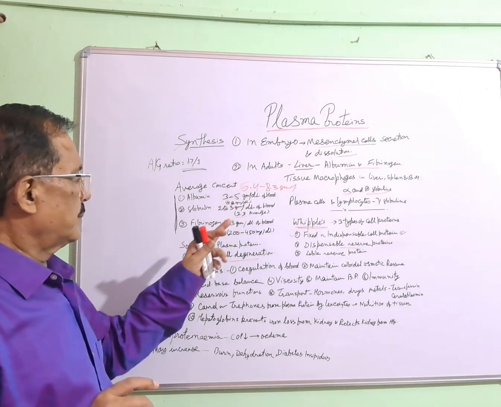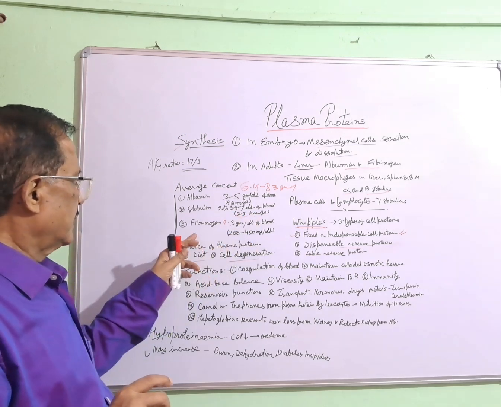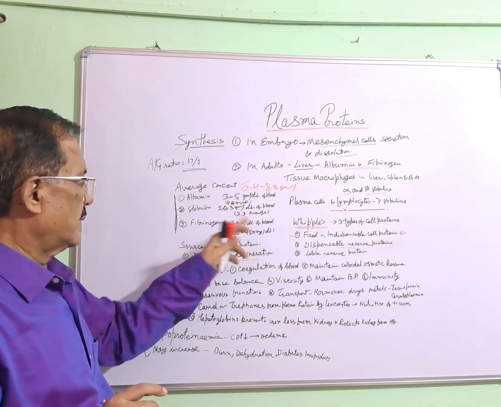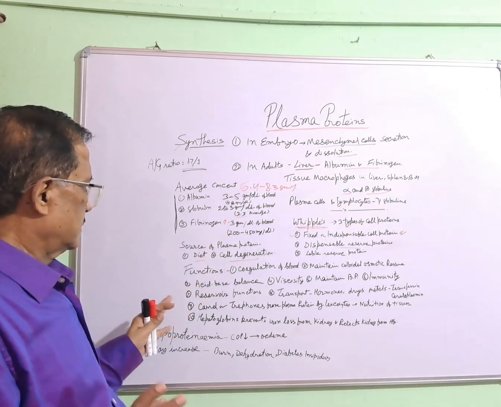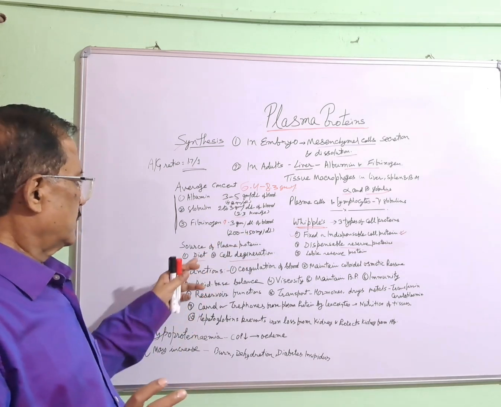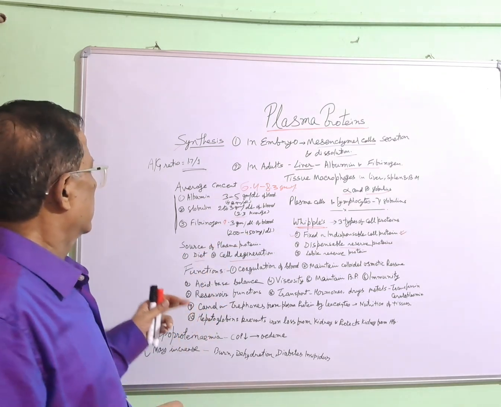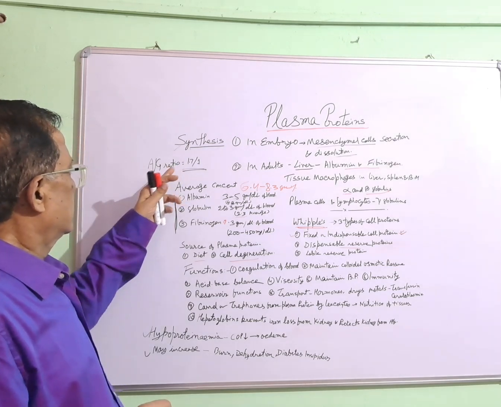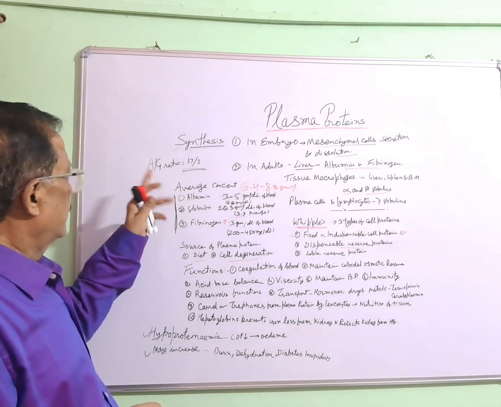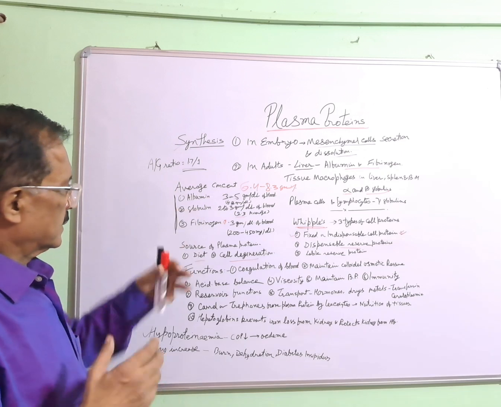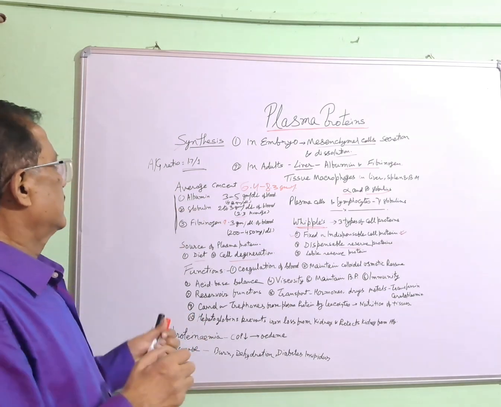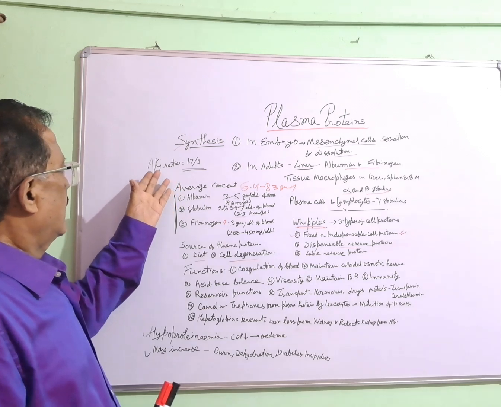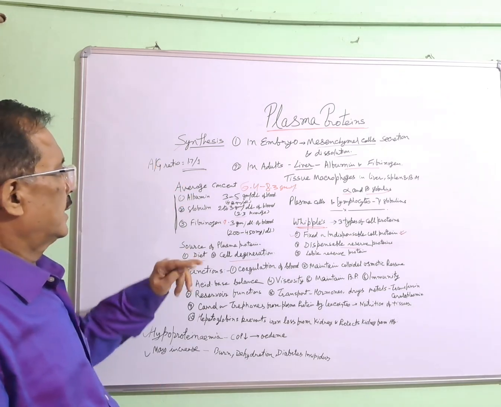Globulin is 2 to 3 gram per deciliter of blood, 2.3 is the average, and fibrinogen is 0.3 gram per deciliter of blood, and the range is 200 to 450 milligram per deciliter of blood. The sources of plasma protein are diet and cell degeneration. The AG ratio is important. This is 1.7:1. Albumin concentration is more than globulin in normal condition. Otherwise, in hepatic diseases, it will decrease, or it may reverse.